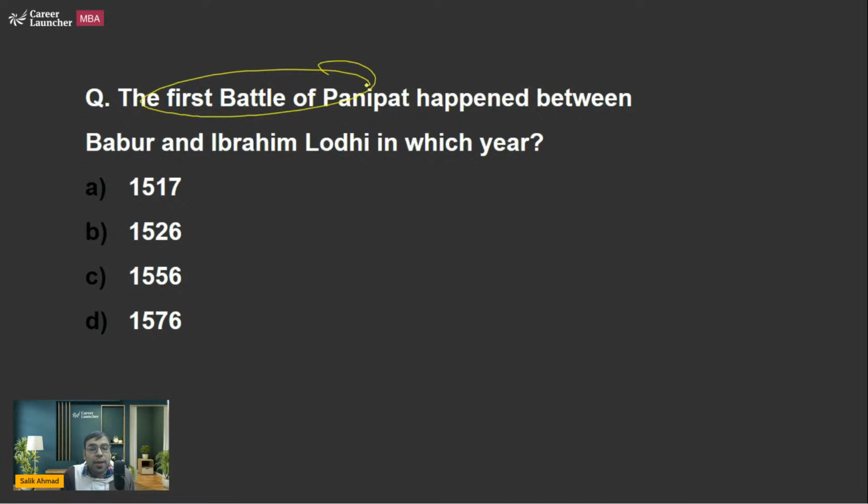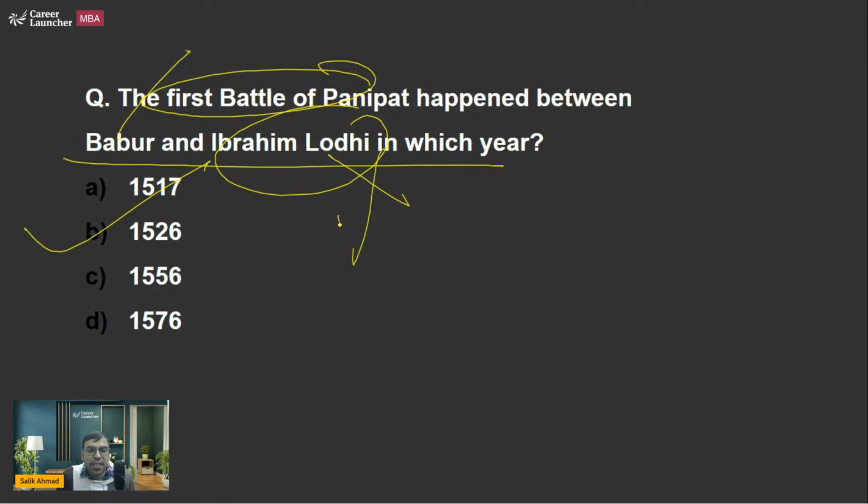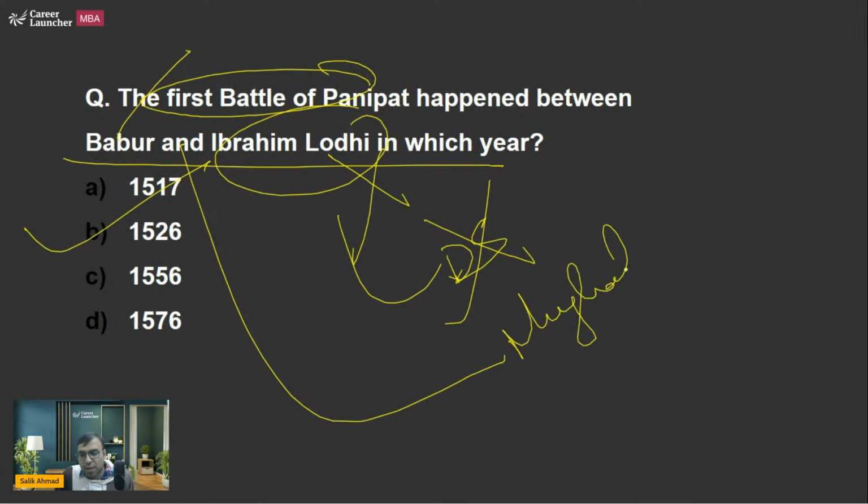First Battle of Panipat between Babur and Ibrahim Lodi, 1526. And who won it? Babur defeated Ibrahim Lodi, so the Delhi Sultanate ended and the Mughal Empire got established. So yes, these are the facts you should be knowing about.